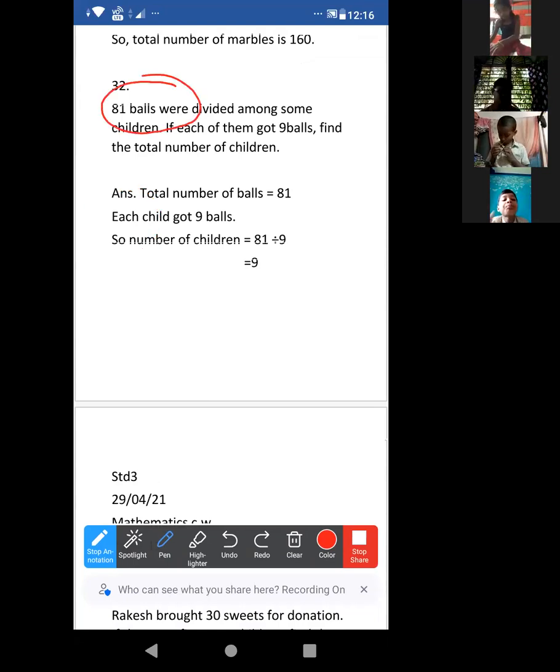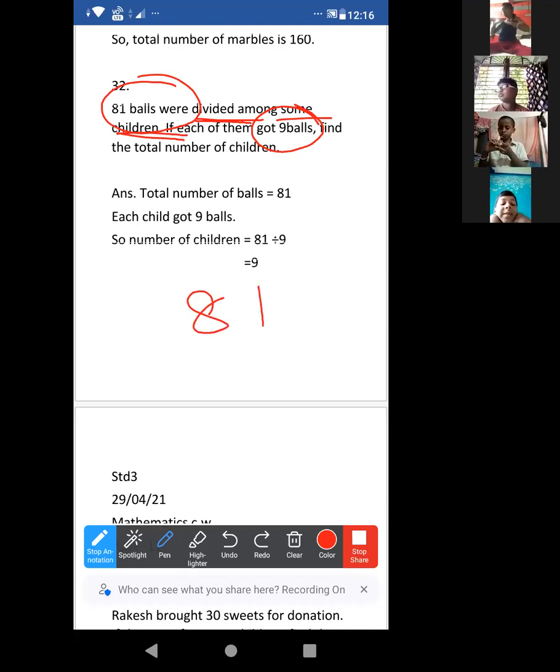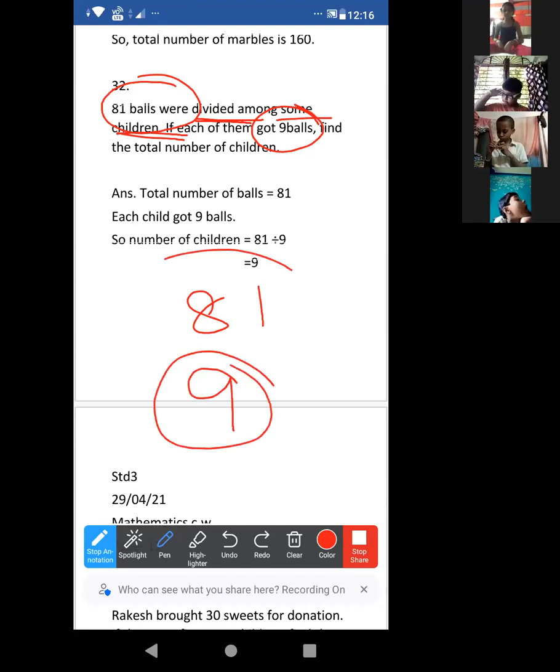81 balls were divided. Acha, it is already written in the statement. Look, divided among some people, among some children, okay? So that each of them gets 9 balls. Look, total number of balls is 81. And we don't know how many children are there. But each will get how many? 9? Yes.